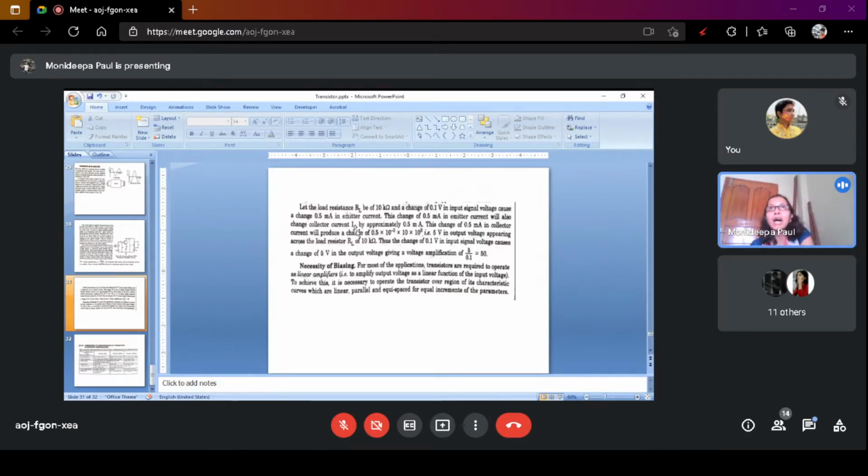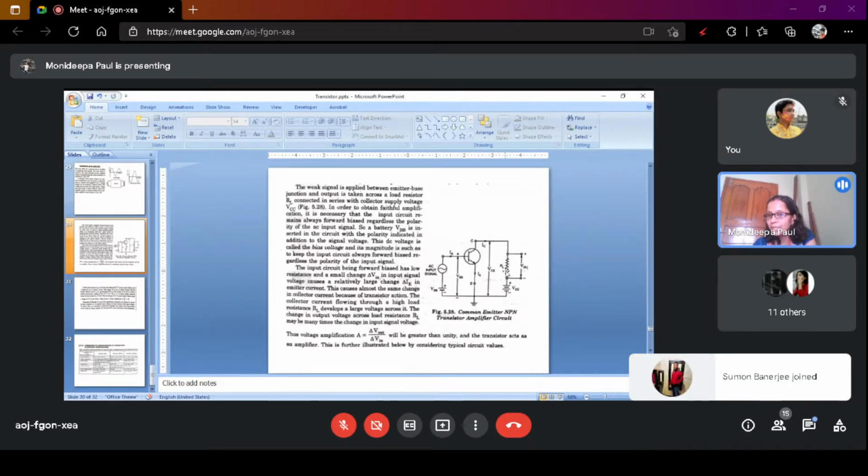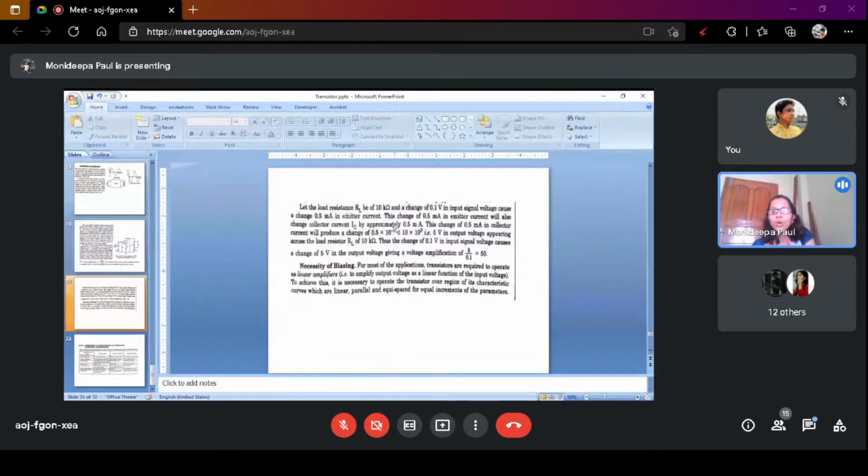What about the output voltage? Output voltage is equal to the collector current times the load resistance, because the collector current flows through the load resistance. So collector current IC, that is 0.5 milliampere, into 10 kilo ohm.